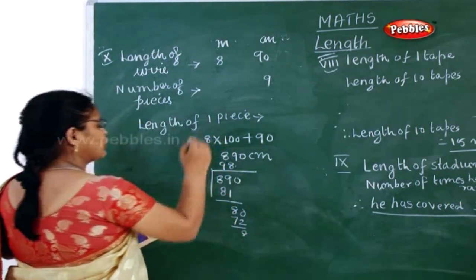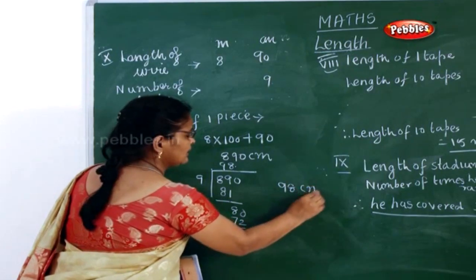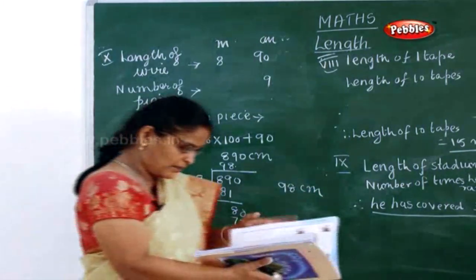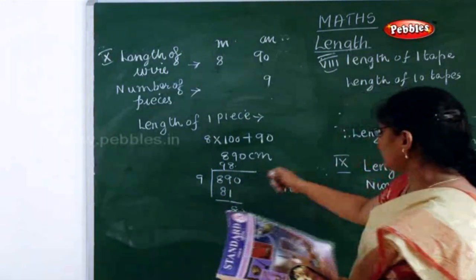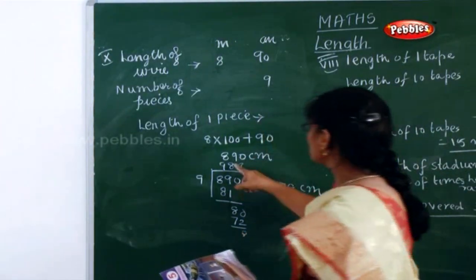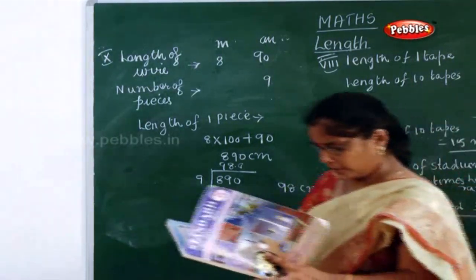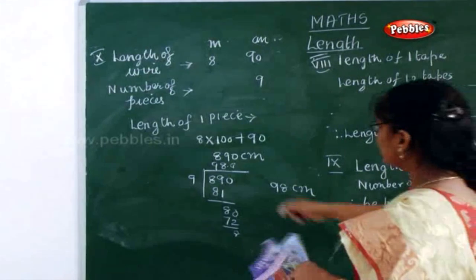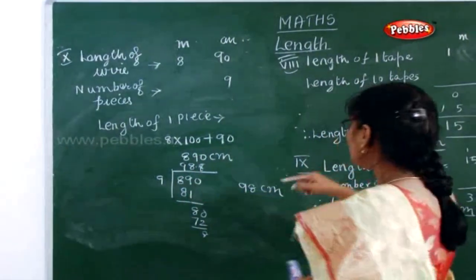Again it goes on. So what you can do? Just straight away you can write it is 98 centimeter. So one piece it comes to 98 centimeter because it goes on, 98.8, 98.8, 98.8 it goes. So directly you can write 98 centimeter. Is it clear now? So 98.88 it goes. So you can just round off and you can write 98.